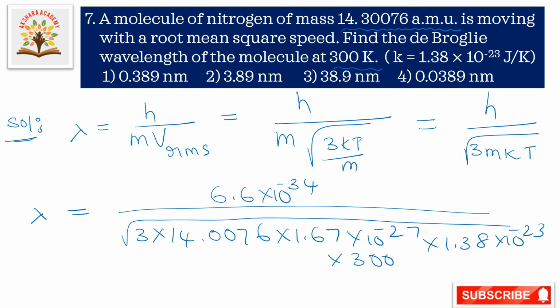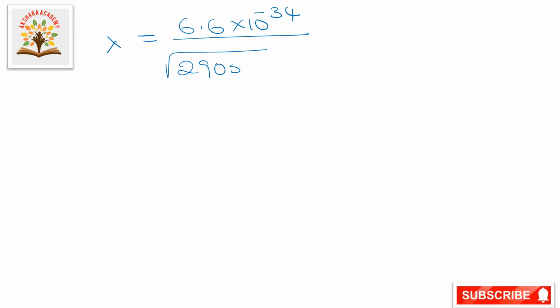So that is equal to, lambda is equal to, we are getting 6.6 into 10 to the power of minus 34 by root of 29053 into 10 to the power of minus 50.